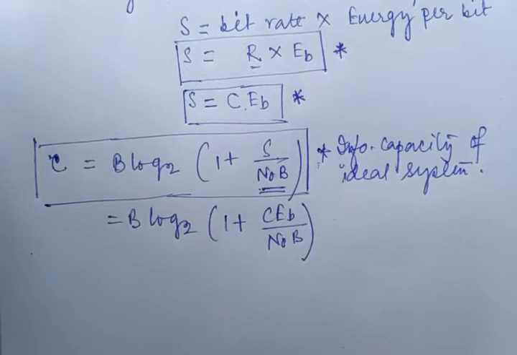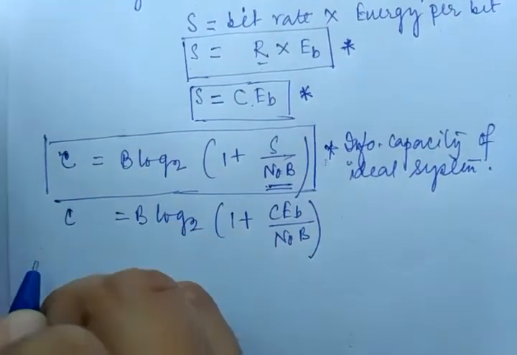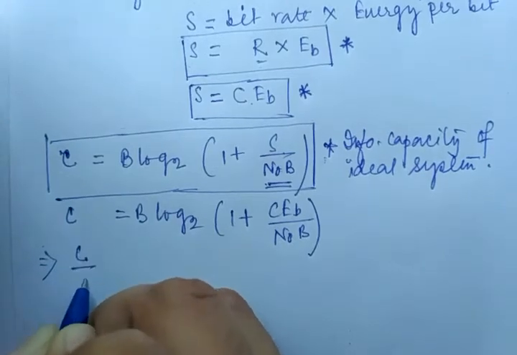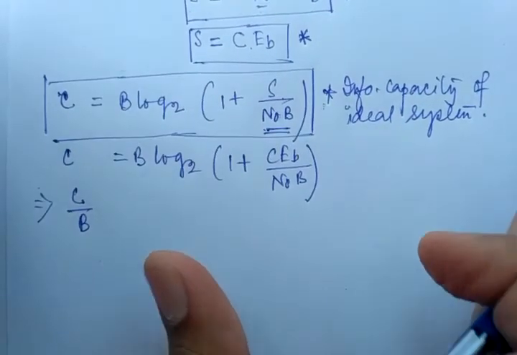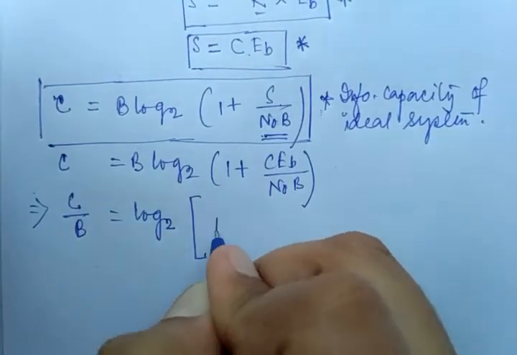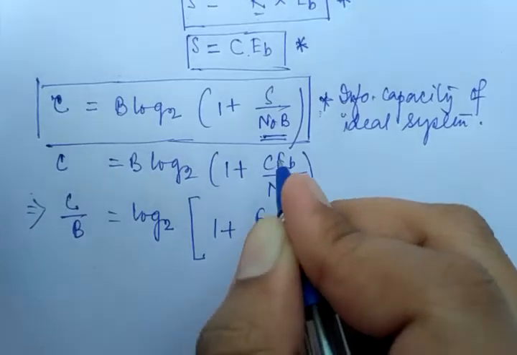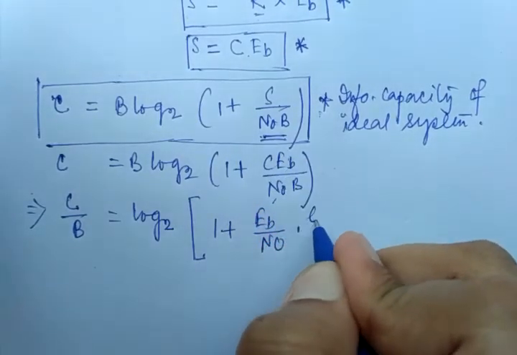Now I will slightly modify this equation as C by B equal to log 2 of 1 plus EB by N0 into C by B, right?